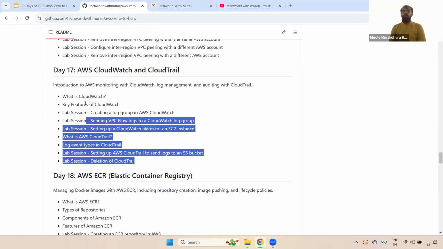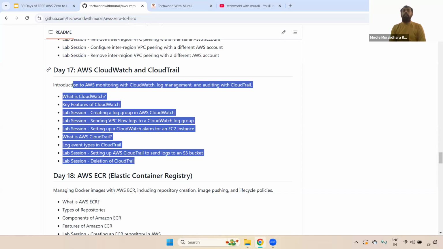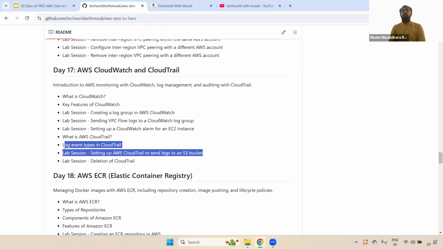Everything we have discussed. Once you complete this, in real time we'll be storing the VPC logs inside CloudWatch, and also we'll store application-related logs inside CloudWatch. How we troubleshoot, everything we'll get to know, and also you will get some idea about CloudTrail, and how we store the CloudTrail logs in the S3 bucket, and how we troubleshoot in S3 if something happens in CloudTrail. Example, someone has deleted a DynamoDB table. How do we troubleshoot? Everything we'll get to know.